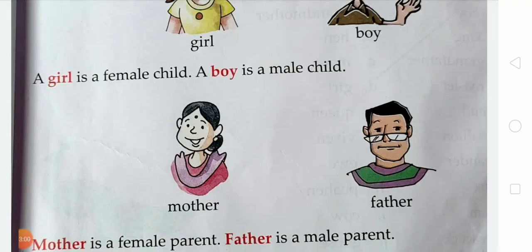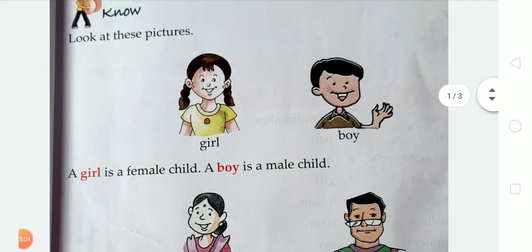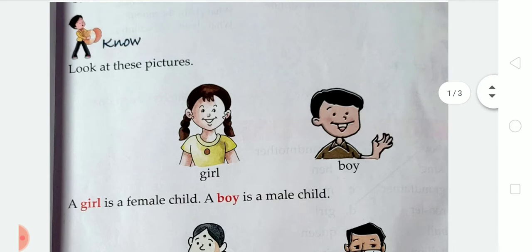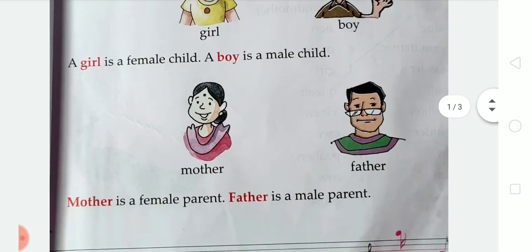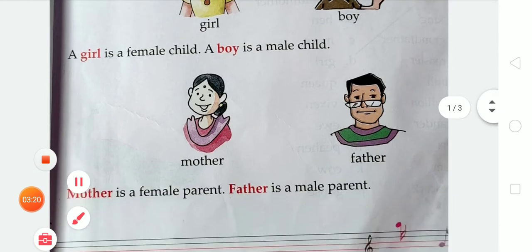So dear students, after naming words we have to learn about gender. There are two types of gender: first is female and second is male. Examples of female are girl and mother. Examples of male are boy and father.